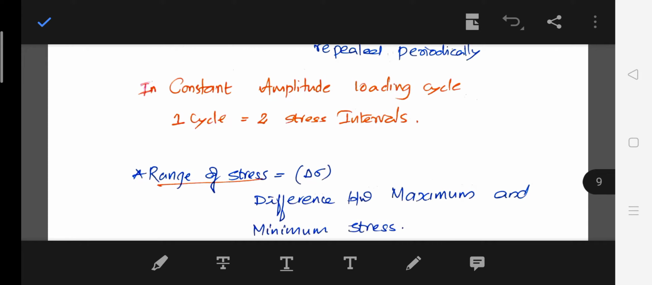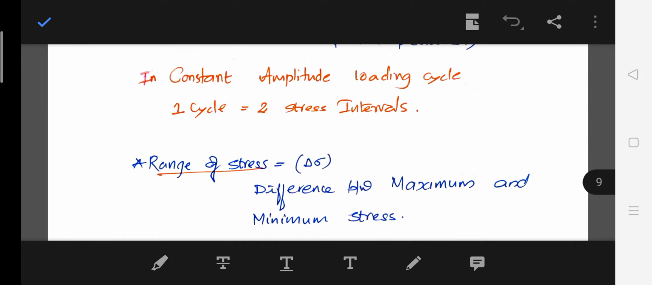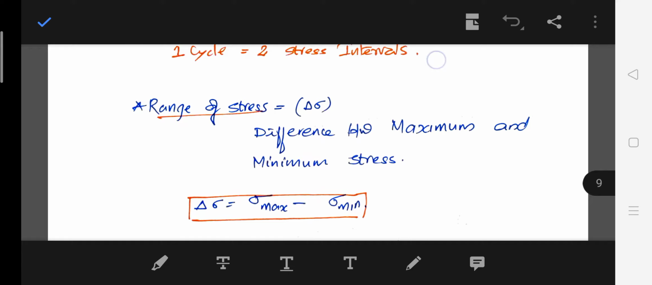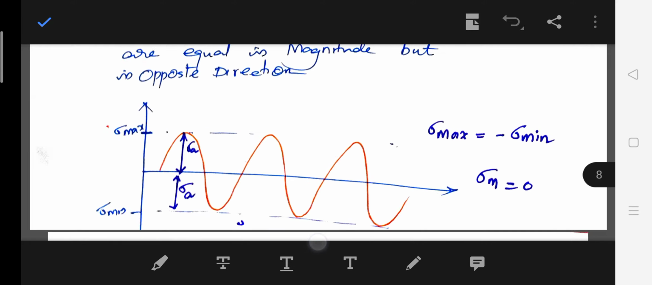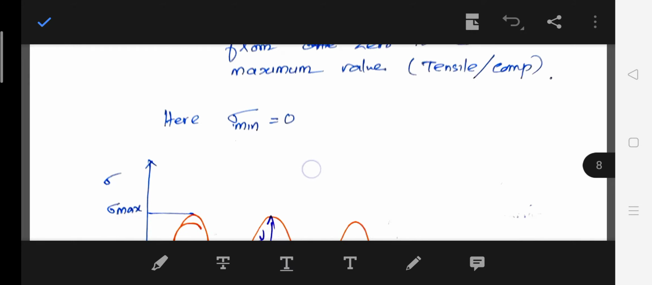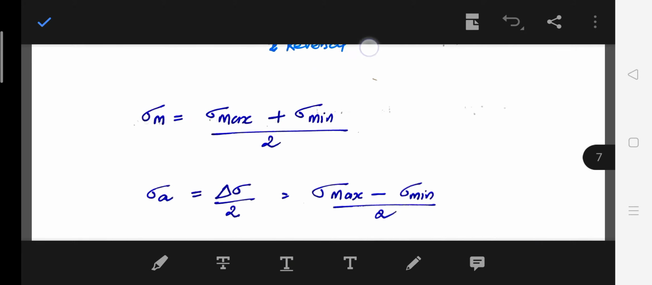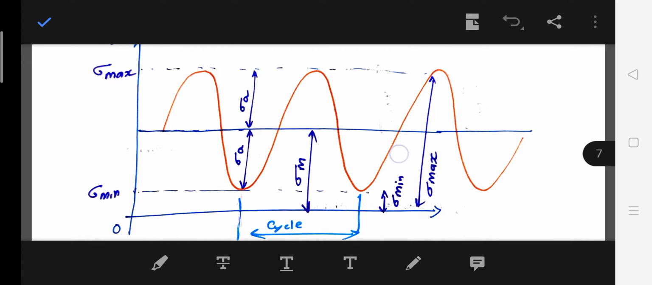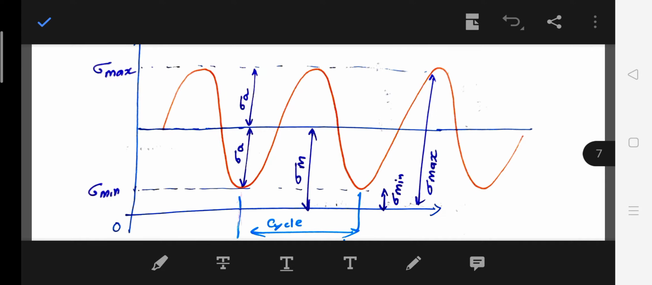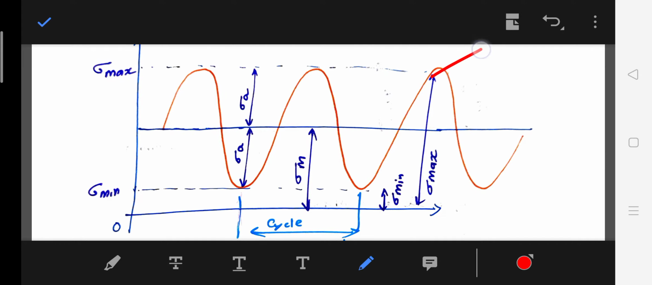Next, range. What is range? Range of stress is the difference between maximum and minimum. Range, delta sigma, is sigma max minus sigma minimum. So range is the difference between maximum stress and minimum stress.